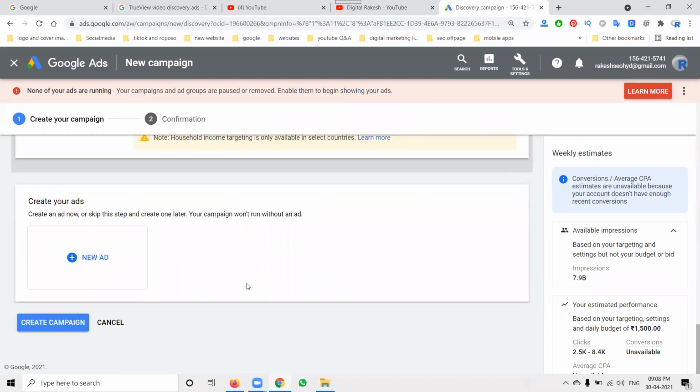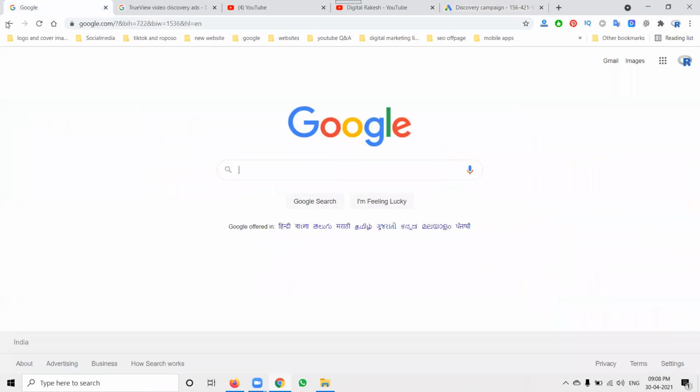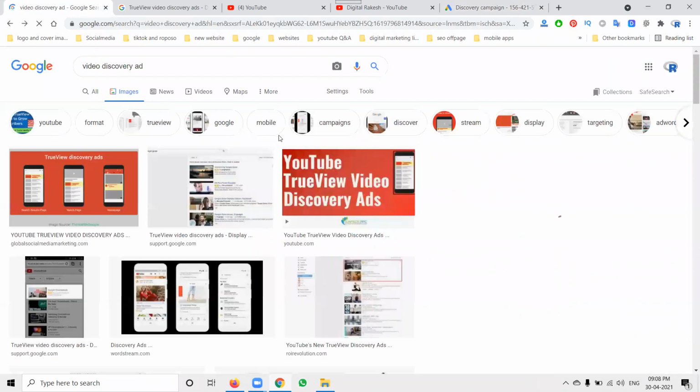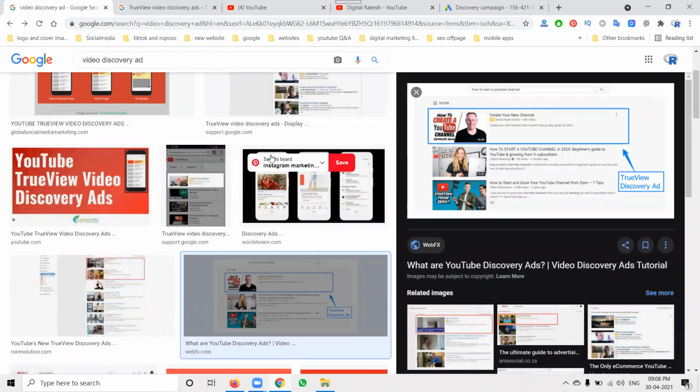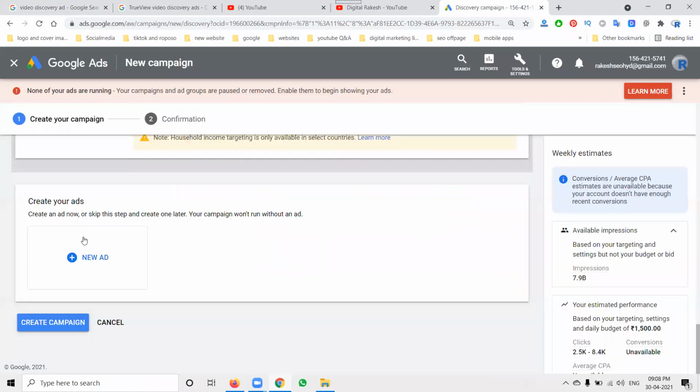Next, the final one is called ad creation. So what options will be created for the ad? So guys, I'm creating everything for discover ad. A lot of people worry about where the discover ad is. So I'm showing it with an image also. That one and all are called TrueView video discover ads. So all those options will be given for a particular discover ad.